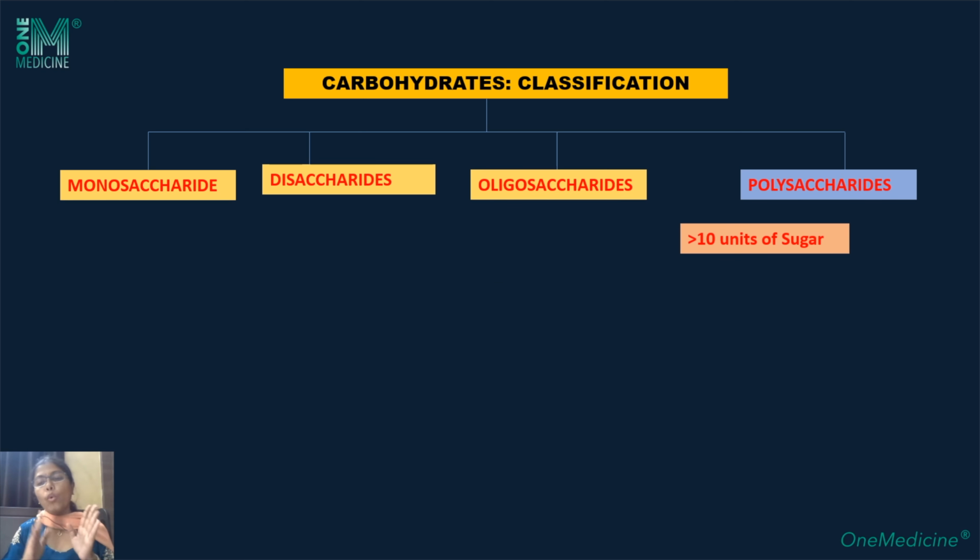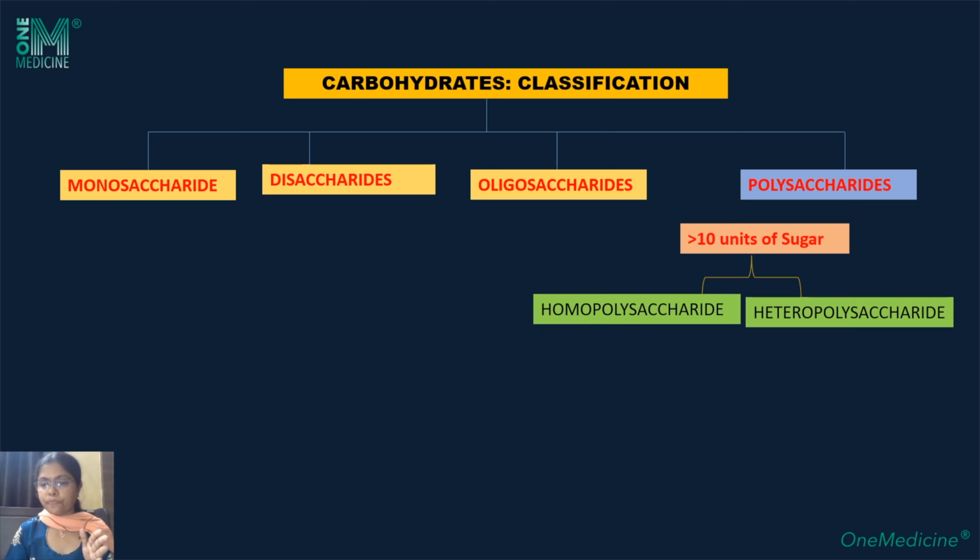Polysaccharides have more than 10 units of sugar. If they are linked by the same type of sugar units repeatedly, they are known as homopolysaccharides. If one glucose is linked with another, like this, with more than 10 units of glucose, for example, they are called homopolysaccharides. And if they are linked with different sugar units, they are termed heteropolysaccharides. Homopolysaccharides are also called homoglycans, and heteropolysaccharides are also called heteroglycans.